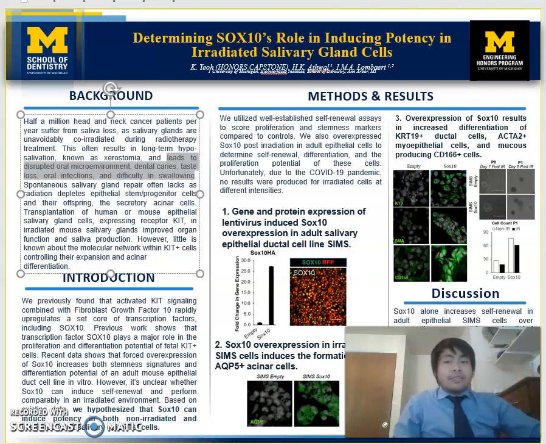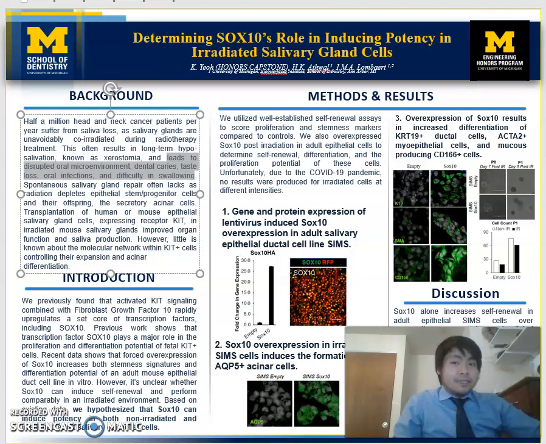In both, we induce SOX10 overexpression by transfecting the cells with a lentivirus, similar to how HIV works, that inserts a gene designed to promote SOX10 expression. Now, Figure 1 confirms the success of this transfection. SOX10-HA is just a tag that we use to help identify the SOX10 expression that arises as a result of this transfection. If you look at the bar graph, these are the qPCR results.